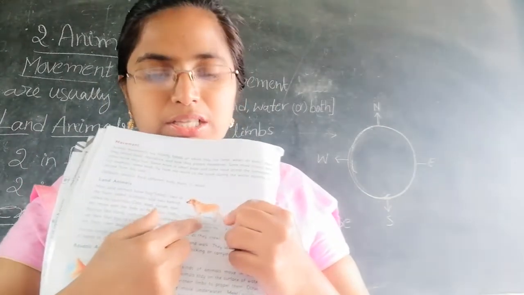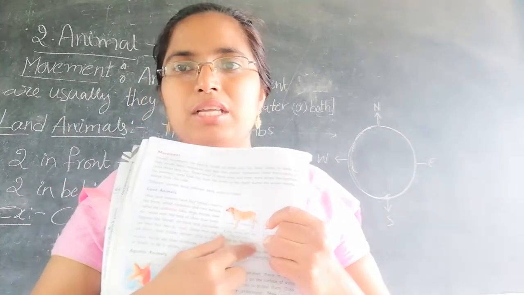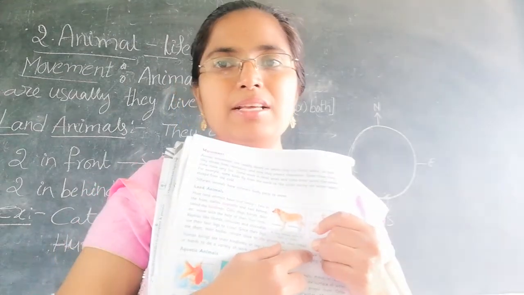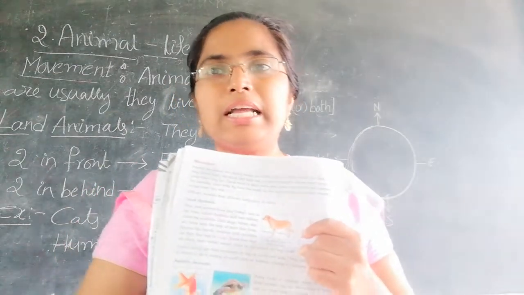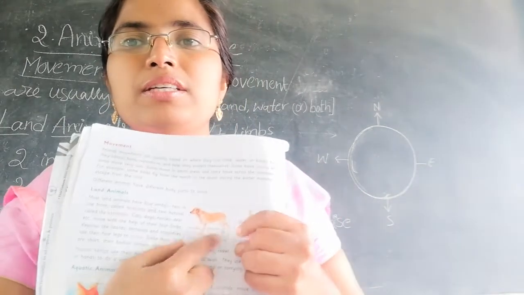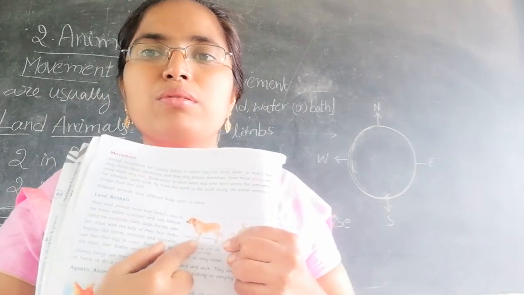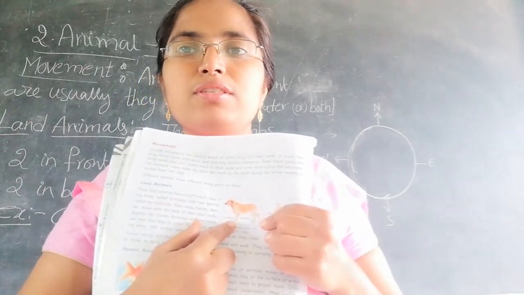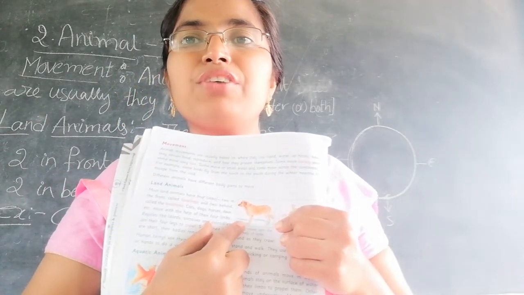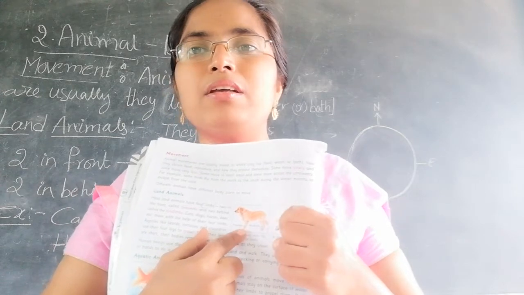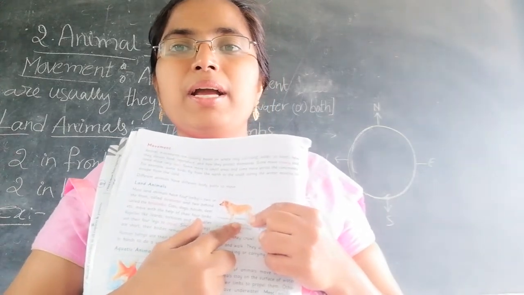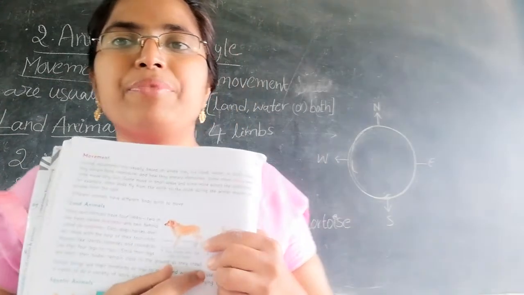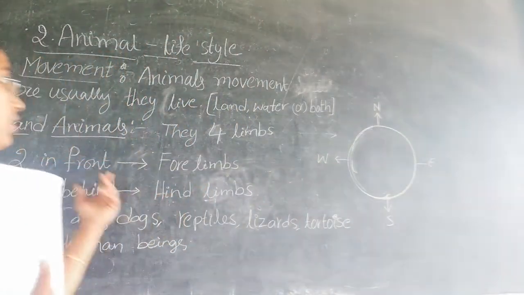Don't misunderstand, limbs are nothing but legs. In animals we call them limbs, and in human beings we call them legs. The two limbs on the front side are called forelimbs, spelled F-O-R-E. The two behind are called hind limbs.